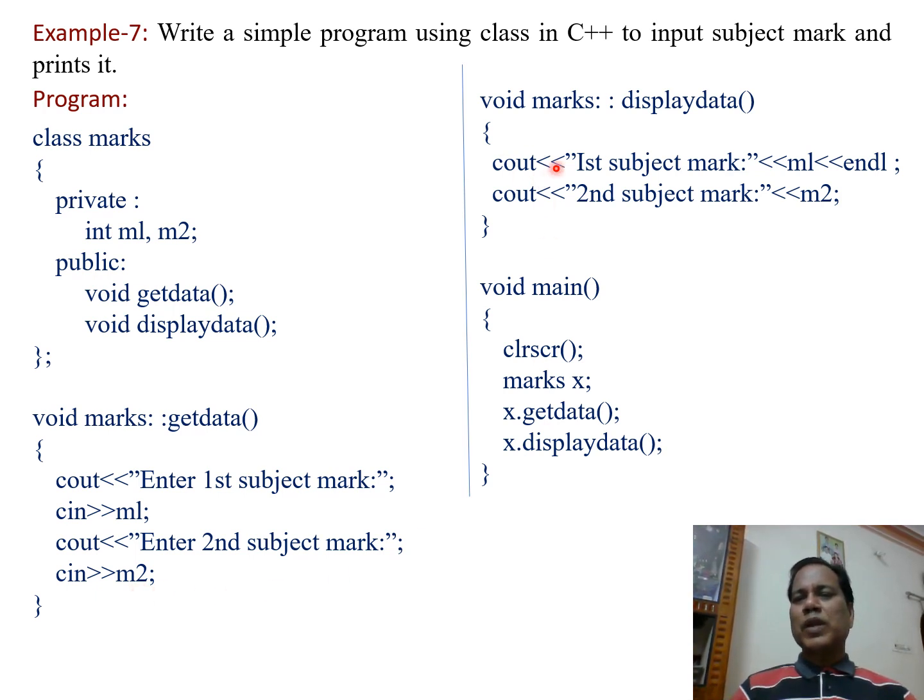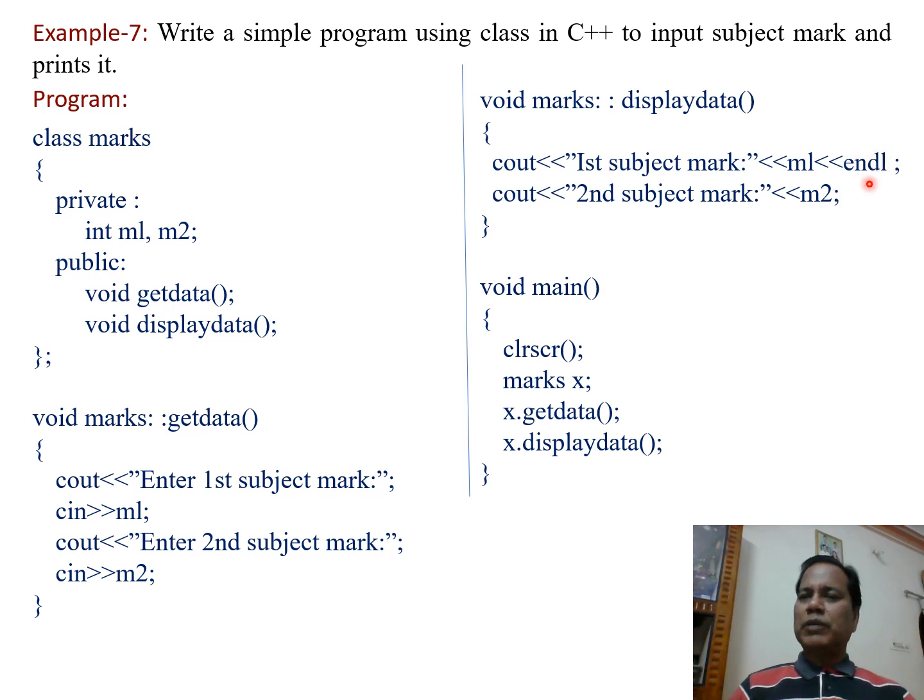Then the display function is declared like this one: cout "First subject marks". This is displayed on the output screen. Then using the next insertion operator, the value of m1 is displayed. Then again the next insertion operator and then endl.